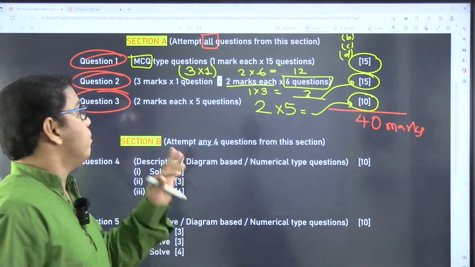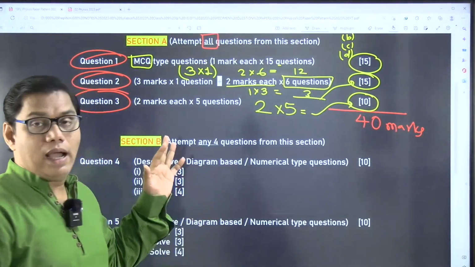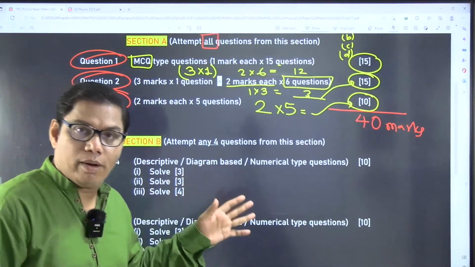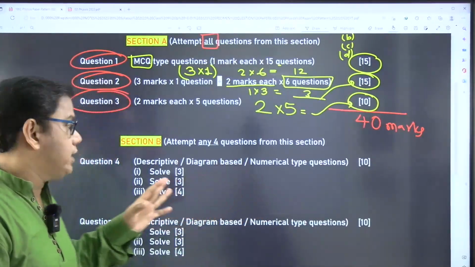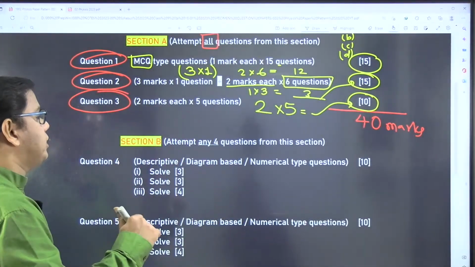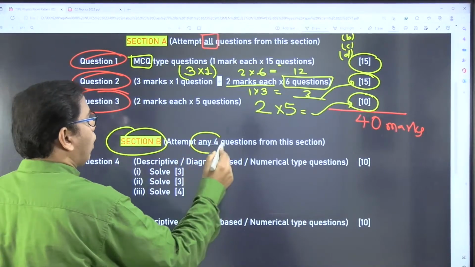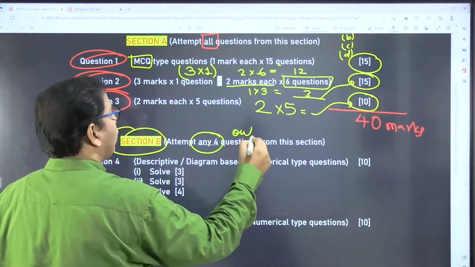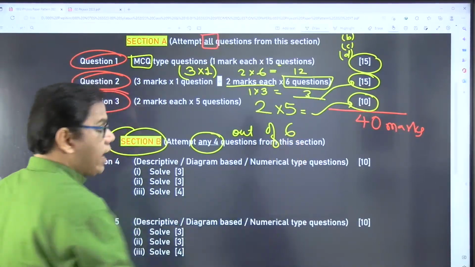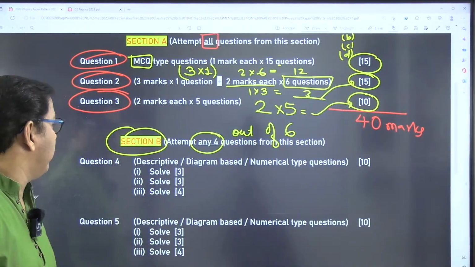We are going to see the actual specimen paper given by the council for physics. Okay, so we will see the kind of questions which were asked. Coming to section B, here you have to solve any 4 out of the given 6 questions, right? So options are available over here.